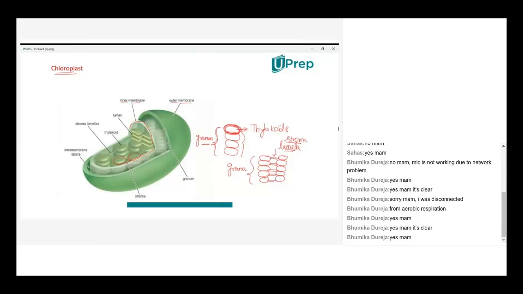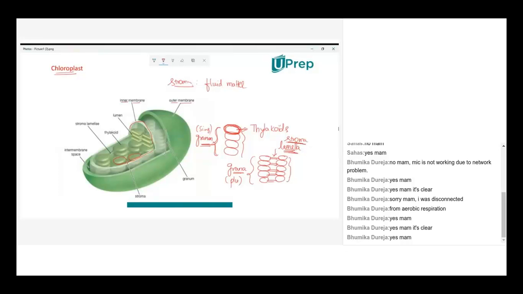This is also singular. Now such numerous granum, this is one set of granum and this is a second set of granum, so that makes the grana. Grana is plural. Now grana are joined together by lamella. Such lamella are called stroma lamella. Now what is stroma? Stroma is nothing but the fluid matter inside the chloroplast.